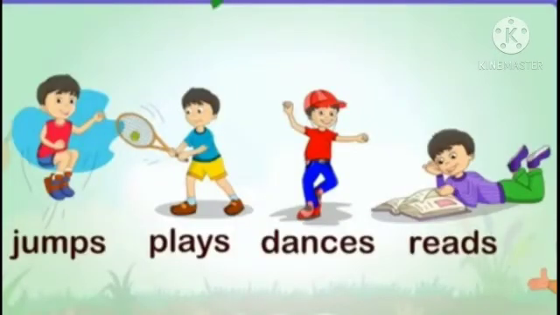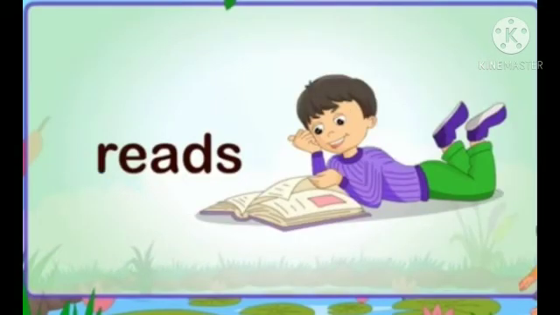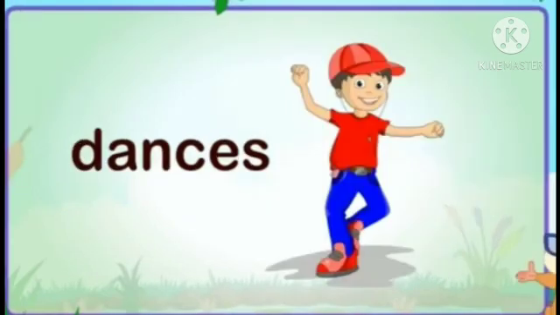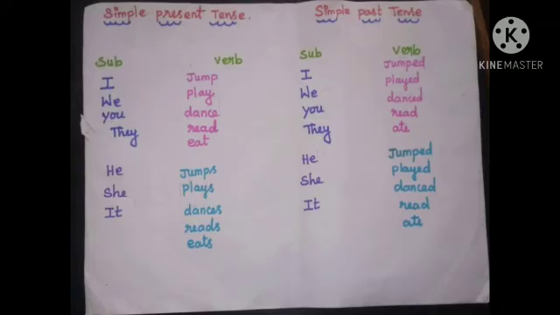Okay students, once again we will recall the lesson. Verb is an action word. For example, jumps, plays, dances, reads. These are present verb. Next, past verb. Jump, jumped, play, played, dance, danced, read, read, eat, ate. These are past verb.